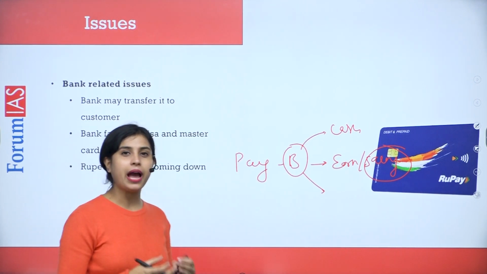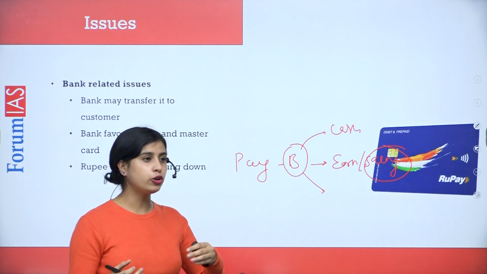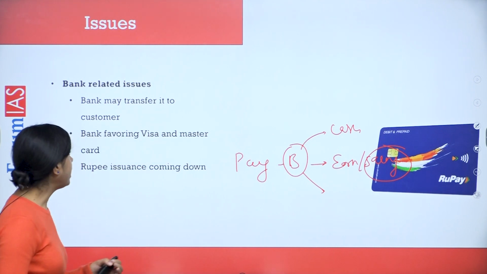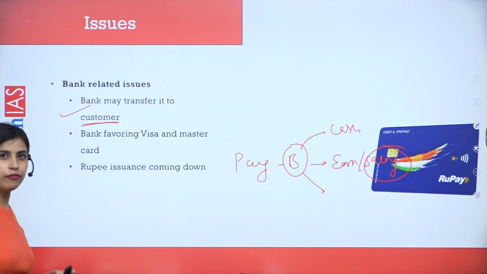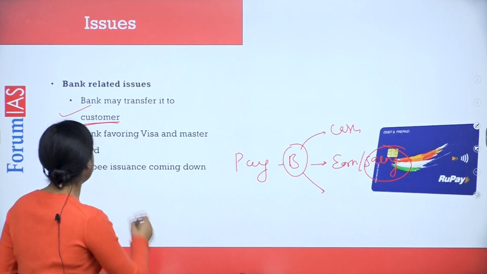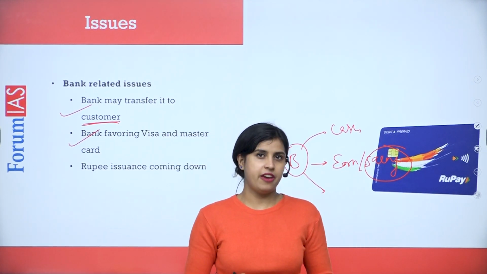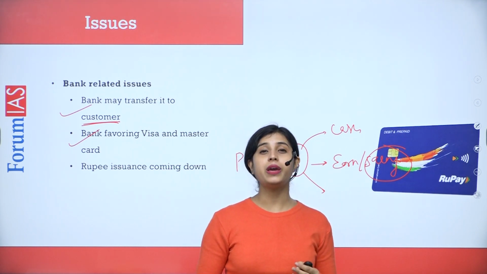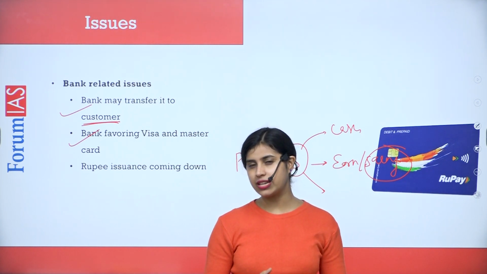However, if banks are true businessmen, why would they actually do it? Why would they use their savings to promote something, right? Because of this, many people are skeptical that the government may transfer this cost to the customer. At the end of it, one way or another, the customer will be paying for it. Second, it is said that the government may favor Master and Visa cards, because if Visa and MasterCard are issued, the banks are getting some profit from it. In the RuPay card, they are getting no benefit. So why would they incentivize it? So in a way, they will disincentivize the RuPay card.